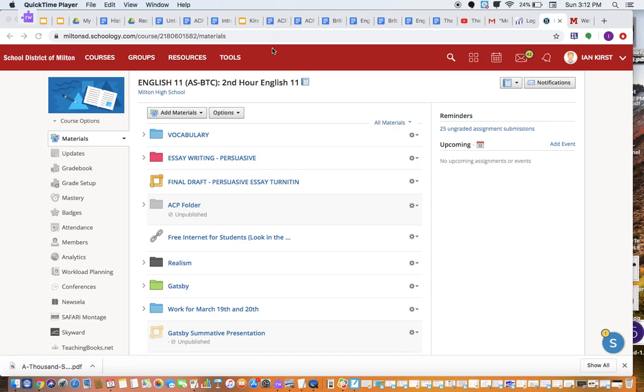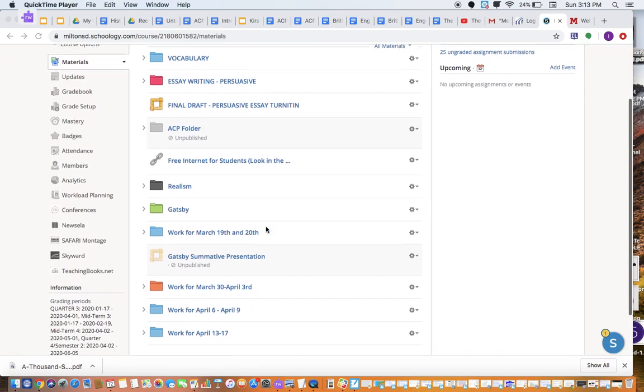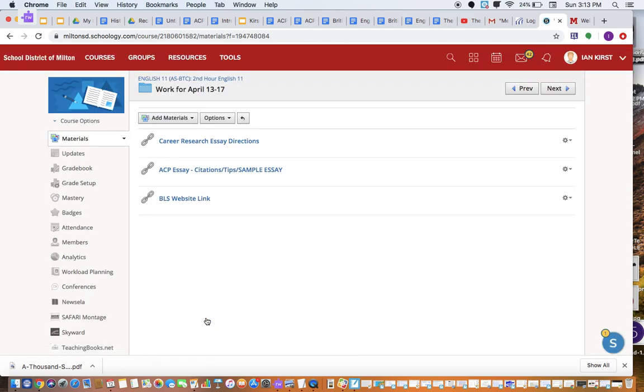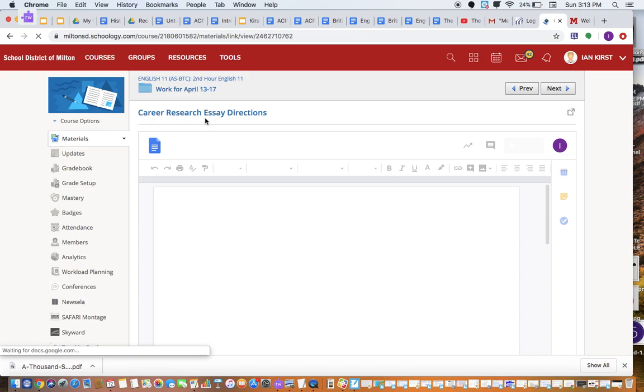So I want to go over just where to find things in the Schoology folders, go over the directions for the assignment, where you can find certain information, and then going over Zello as well, because that's something you guys have all used. So first, again, there will be a folder here, just like always, for the work for the week. And in there, you will see the directions for the career research essay.